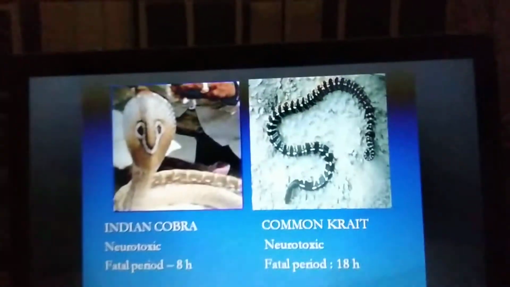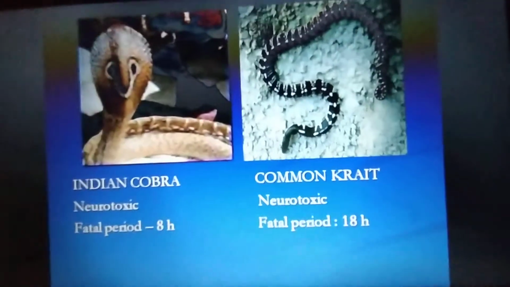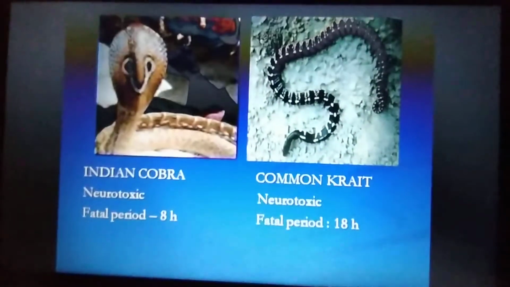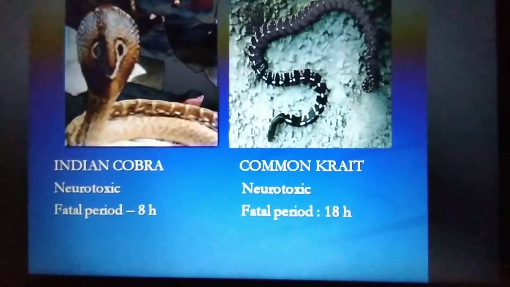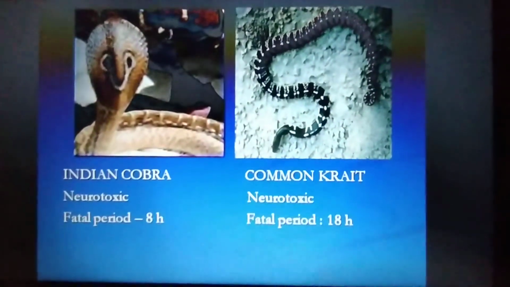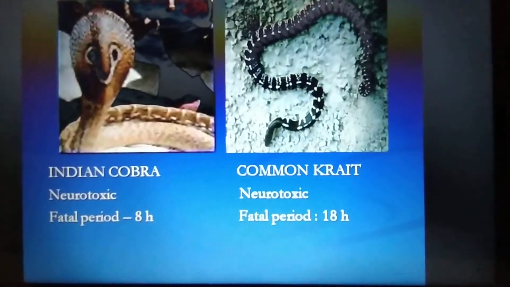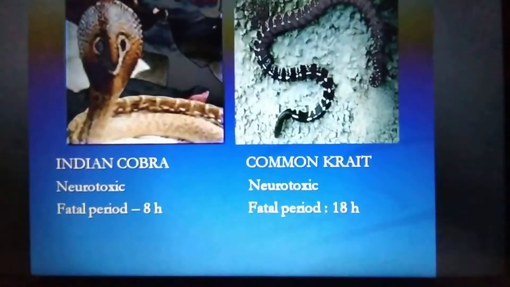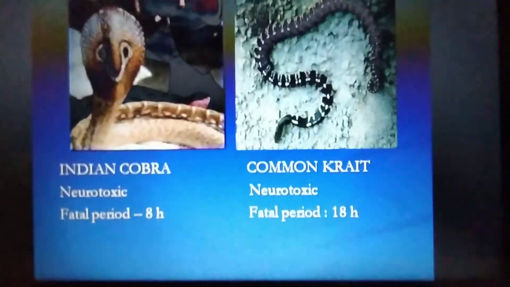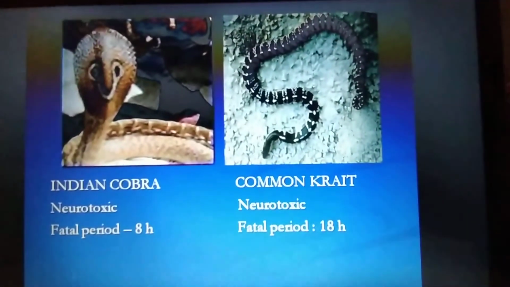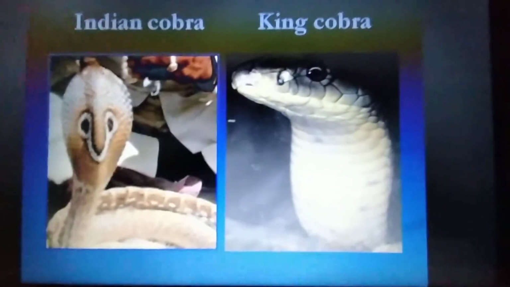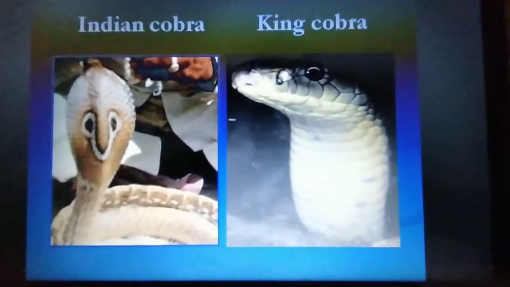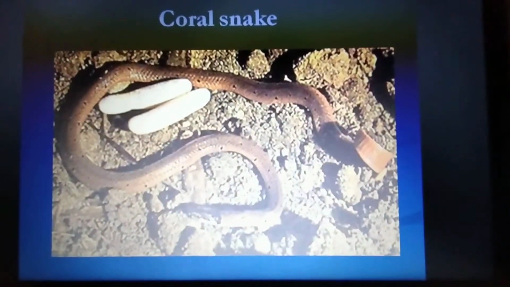And these are a few examples of poisonous snakes. Indian cobra, neurotoxins, the fatal period is 8 hours, and common krait, also neurotoxins, the fatal period is 18 hours. That means if you do not treat the person for 18 hours, the person will die. That is the case. And Indian cobra and king cobra and coral snakes.